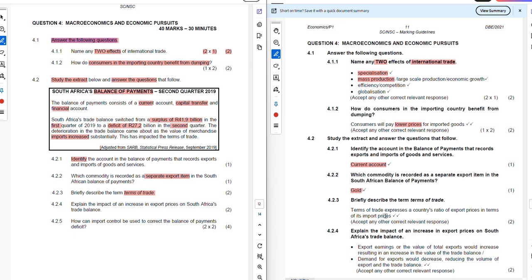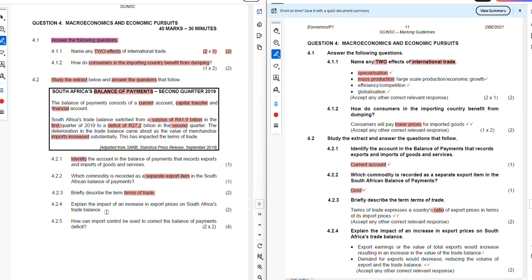Terms of trade expresses a country's ratio of export prices in terms of its import prices. So we're looking at the ratio of export prices when compared to import prices. That is the terms of trade.